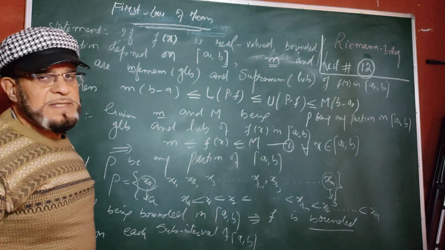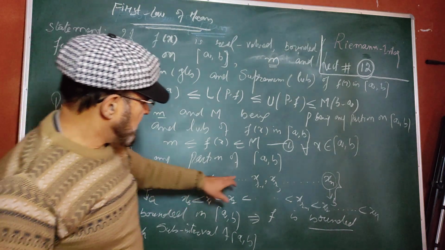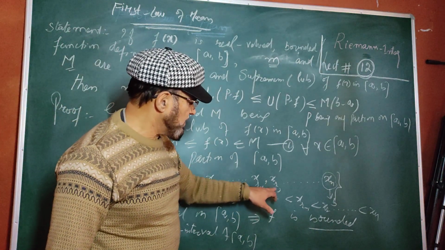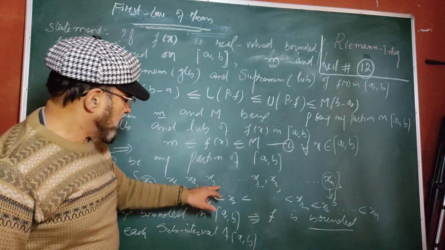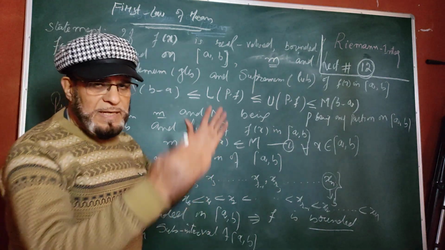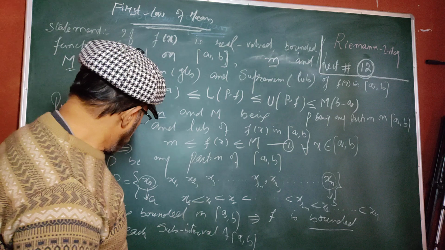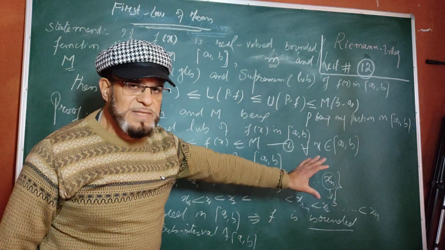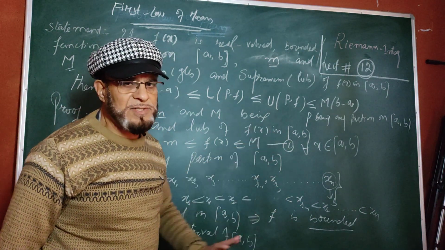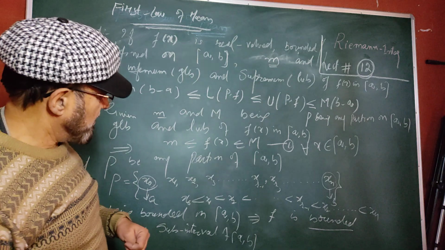Whatever subinterval you take, say xr minus 1, xr, or x2, x3, or x0, x1, this partition gives rise to subintervals, which are known as the segments of the partition. I have discussed it previously.